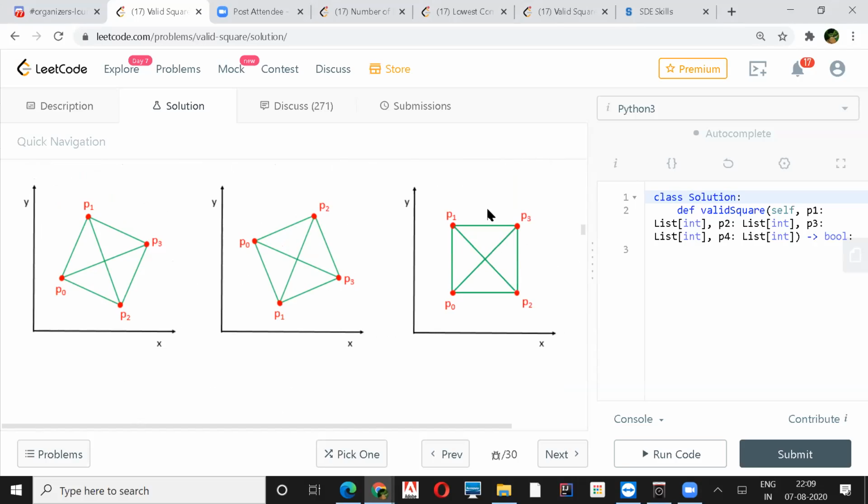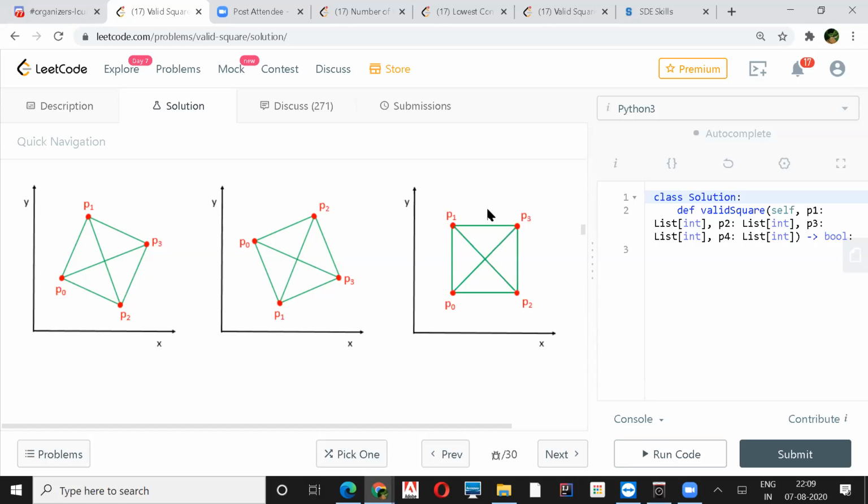Now I go on to P2. I started calculating for P2. So P2, P3 will be the same distance, so it will be added. So now the number of entries to that length will be 3. And when I calculate P2, P0, the number of entries will be increased to 4. And when I find the distance between P2, P1, then this will be 2. Then I move to P0.